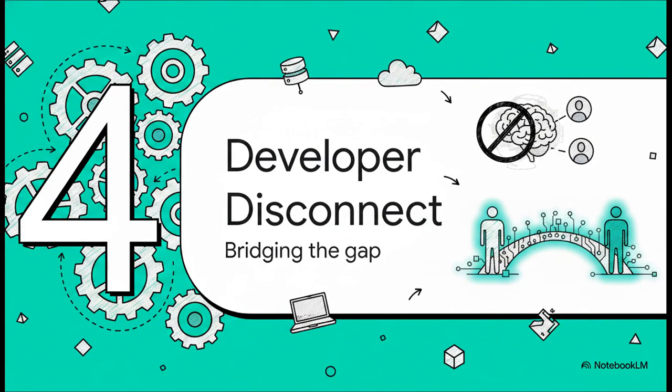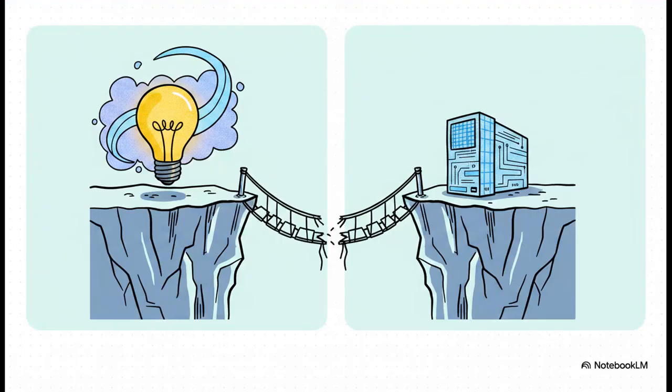All right, part 4, the developer disconnect. Let's bridge the gap. So, if this bit calculator concept is such a game changer, especially for neurodivergent users or anyone just trying to set some digital boundaries, why aren't developers rushing to build this into our systems?